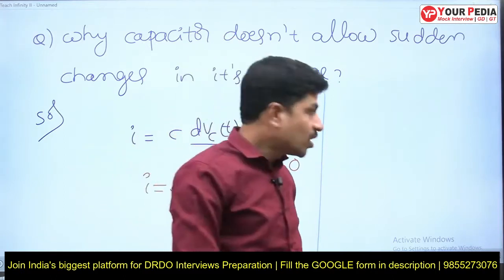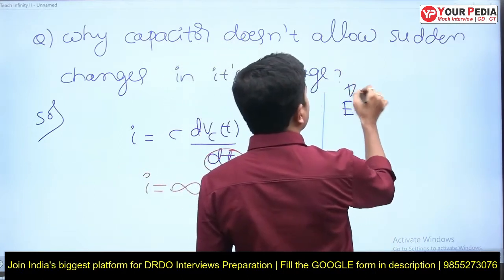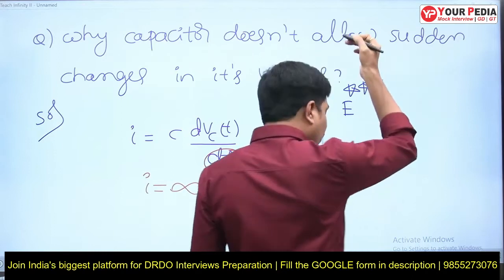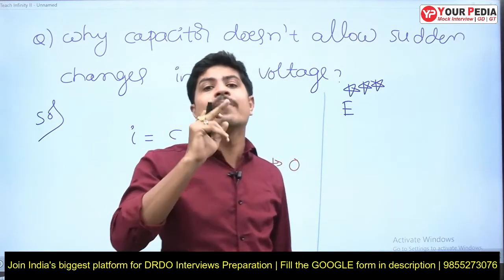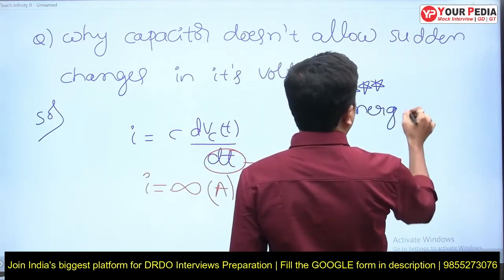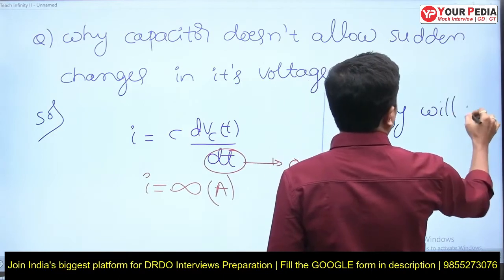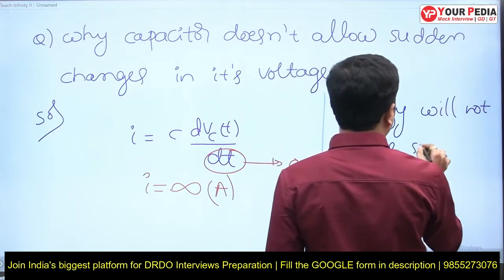So the global statement is: energy will not change suddenly. I'm putting a star on this one, because if you understand this, transient analysis of networks is going to be very easy for you.